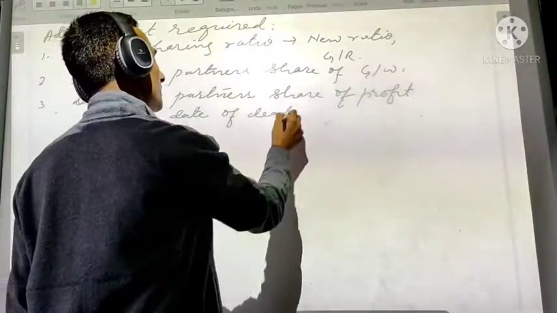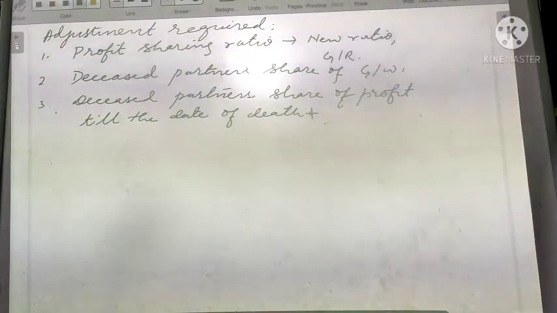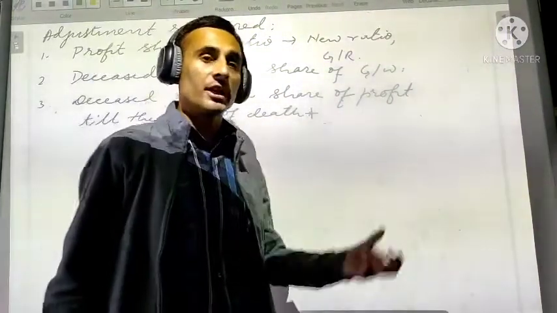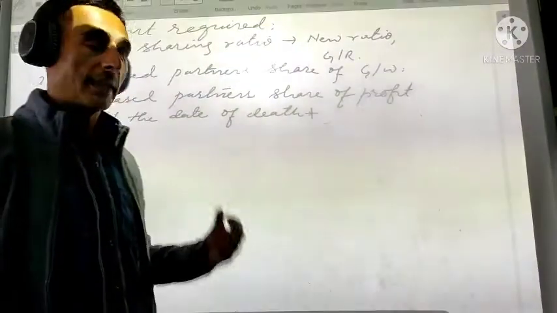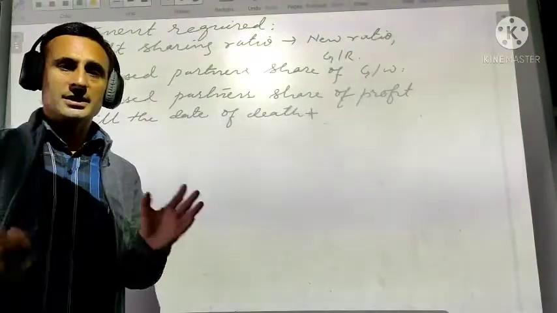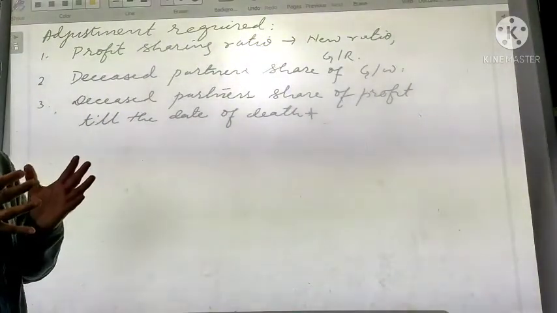This is a new thing that is coming here. Till the date of death. This is partner's share of profit till the date of death. You do not know the date of death because this is unplanned. Any time the death can take place. Death can take place in between the accounting year of a firm, right?